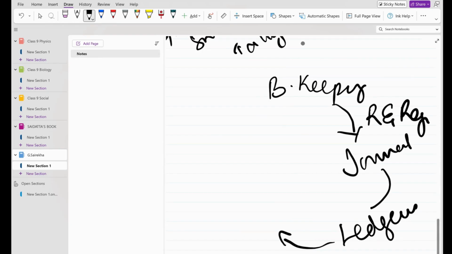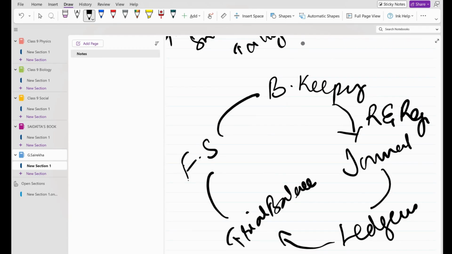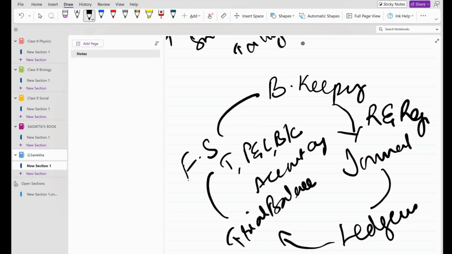Looking into ledger, what we do? We'll prepare a trial balance. Looking into trial balance, what we prepare? Financial statements, that is trading account, profit and loss account, and balance sheet. Now this is called the accounting cycle.